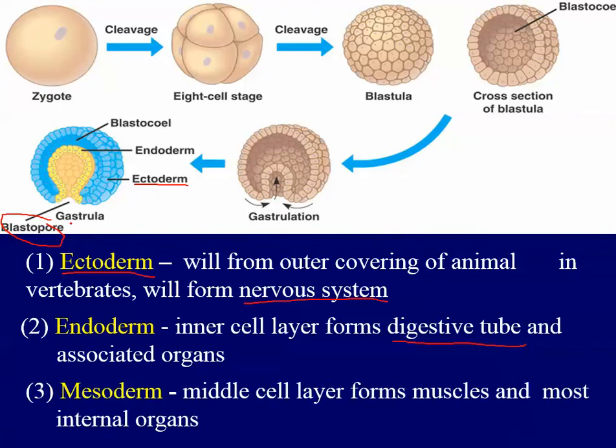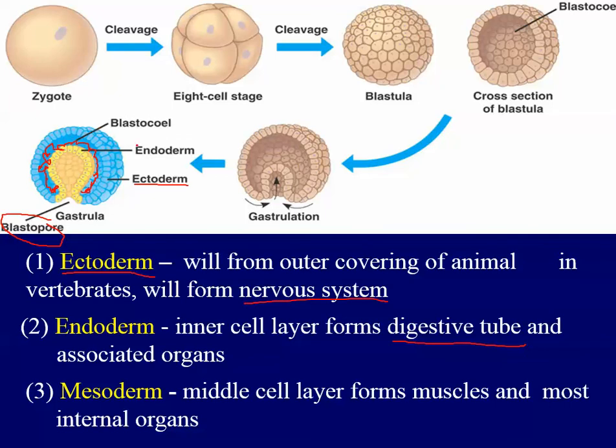All right, and finally, some animals stop at this level. They just form an ectoderm and an endoderm. But with most animals, some of these cells migrate in and form a middle layer here, which is always represented in red. And this is called the mesoderm.